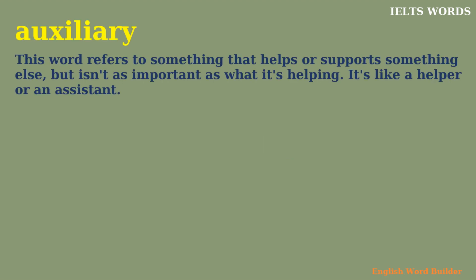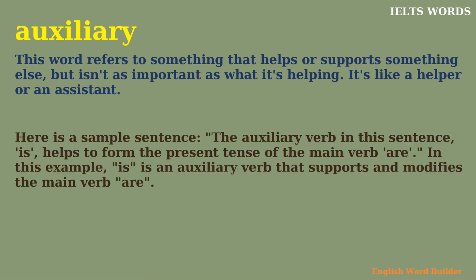Auxiliary. This word refers to something that helps or supports something else, but isn't as important as what it's helping. It's like a helper or an assistant. Here is a sample sentence. The auxiliary verb in this sentence is helps to form the present tense of the main verb, are. In this example, is an auxiliary verb that supports and modifies the main verb, are.